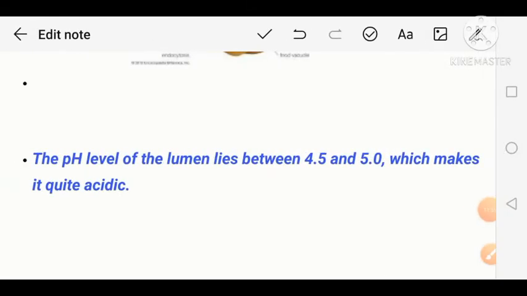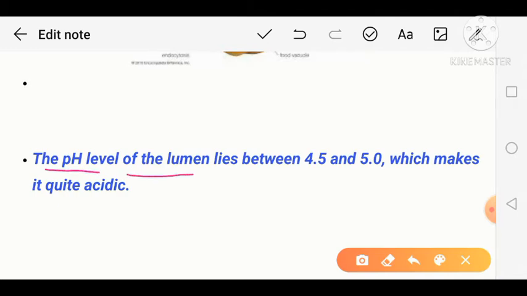Now the main point is how these lysosomes kill or digest the food material. In the lysosome lumen, the pH is an important factor. The lumen pH is near about 4.5 to 5.0, which makes it quite acidic.